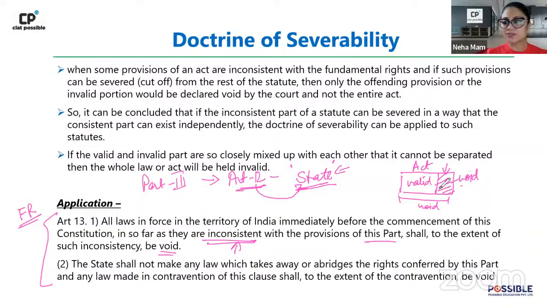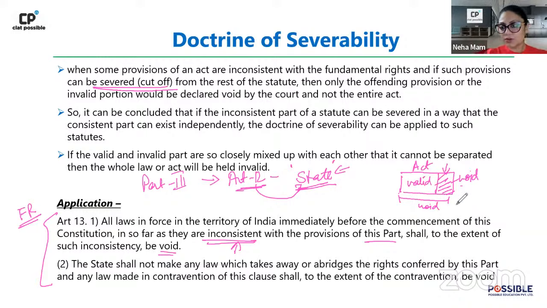Now here is where the doctrine of severability comes into the picture. Because what does severability say? Severability बोल रहा है अगर आप उसको sever कर सकते हो. If you can sever the offending part and you realize that the rest of the act still makes sense, the rest of the act is not becoming completely illogical, or जो भी आपका objective था, जो आप achieve करना चाहते थे act के अंदर, it can still be achieved, then you are going to declare only the severed or the cut off part, that is going to be declared as void. The rest of the act will remain valid, right?